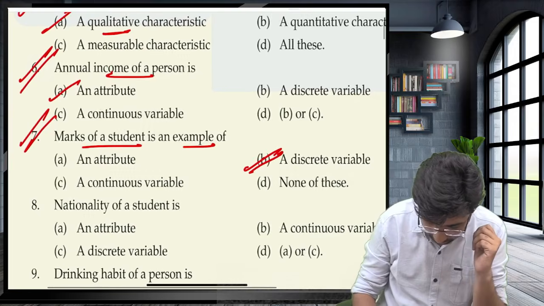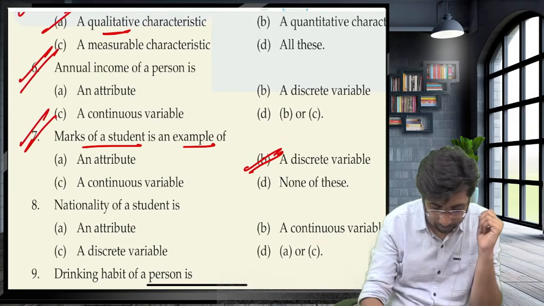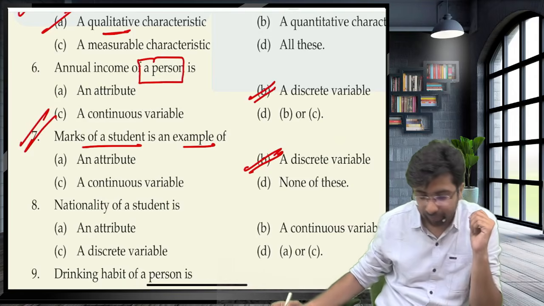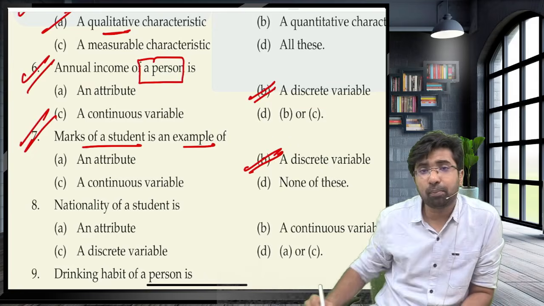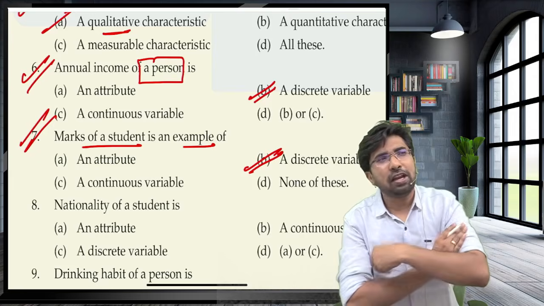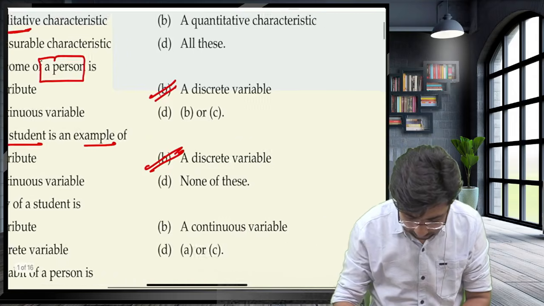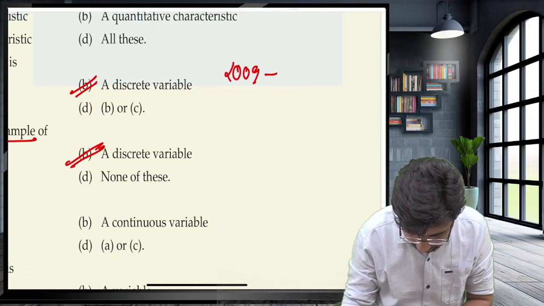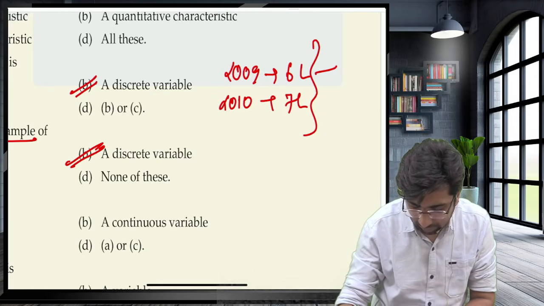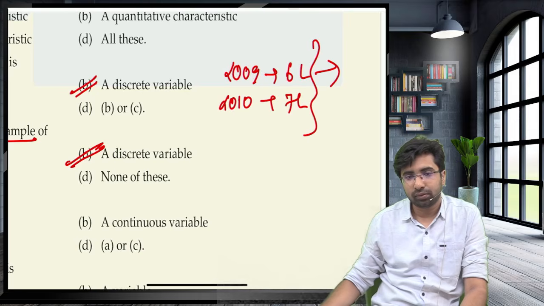Annual income of a person, guys, this will be a discrete variable. Annual income, per annum salary is 5 lakhs, 6 lakhs, 10 lakhs. It will not be like 5 to 6. Company will say your package is 6 lakh. In 2009, your package was 6 lakhs. In 2010, your package is 7 lakh. Guys, what is this? This is a discrete variable. Sundar, clear?